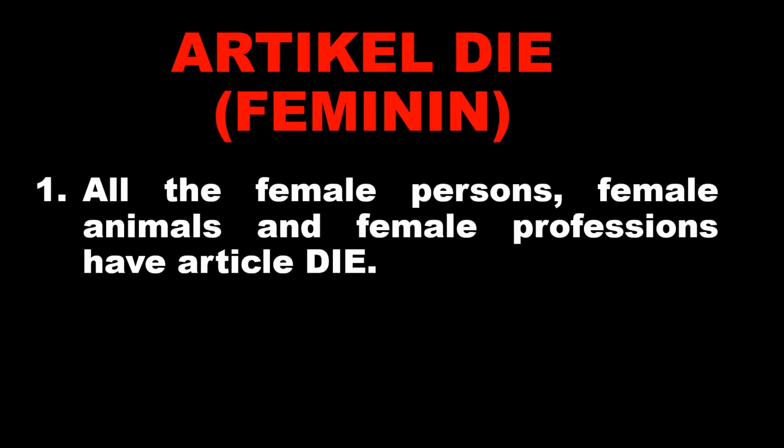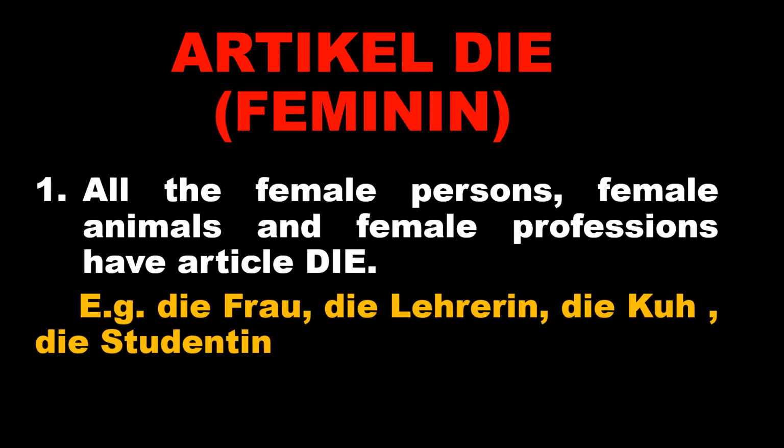Now, the next article is feminine, the article die. The first tip here is all the female persons, just like masculine was for all the male persons. So in feminine, all the female persons, female animals, and female professions have the article die. Let's see a few examples: die Frau, the lady; die Lehrerin, the lady teacher; die Kuh, the cow; die Studentin, the female student. So these kinds of words have the feminine article. That's quite obvious. Let's go ahead.